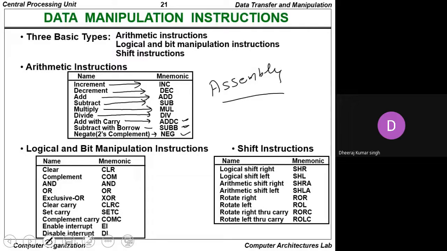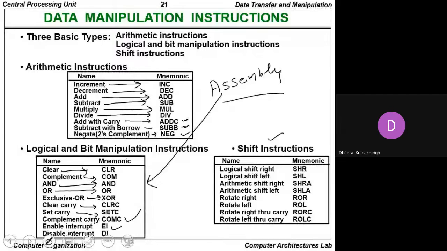Again, for the logical and bit manipulation instructions in assembly language, clear is represented by the mnemonic CLR, complement by COM, AND by AND, OR by OR, and exclusive OR by XOR. Clear carry is represented by CLRC, set carry by SETC, and complement carry by COMC. Enable interrupt is represented by EI, and disable interrupt by DI, etc.